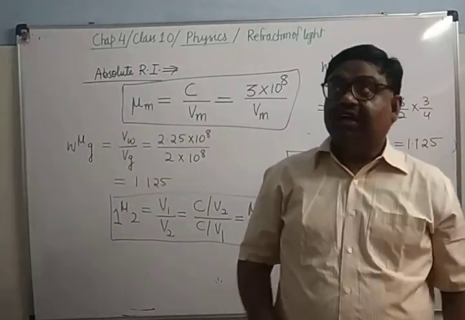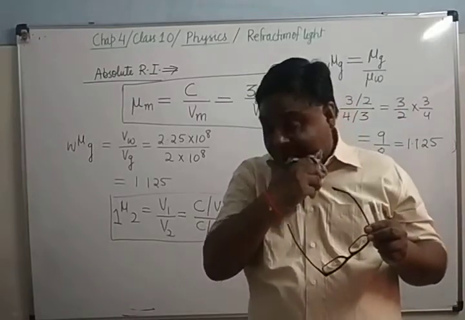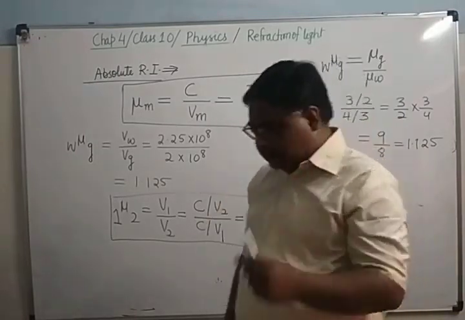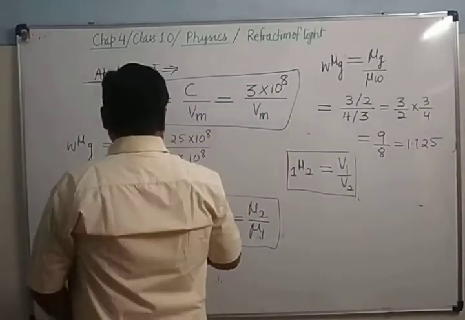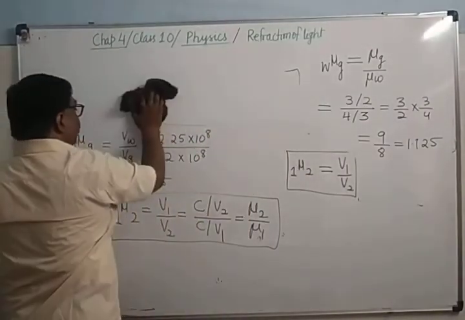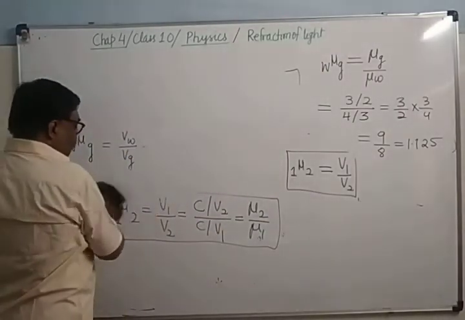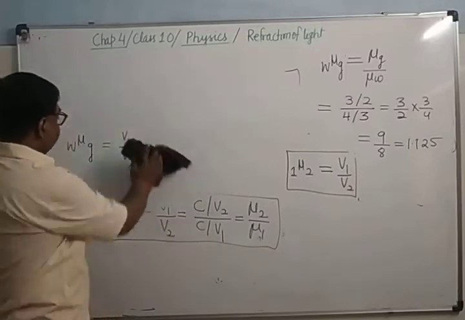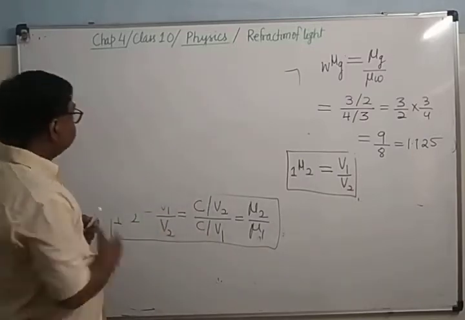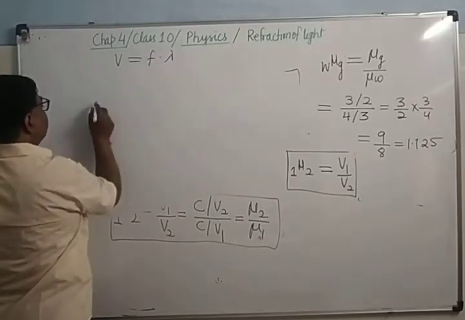Now there is one more formula of refractive index in terms of the wavelength of light. What is the formula of velocity of light? V equals F into lambda. Velocity equals frequency into wavelength.